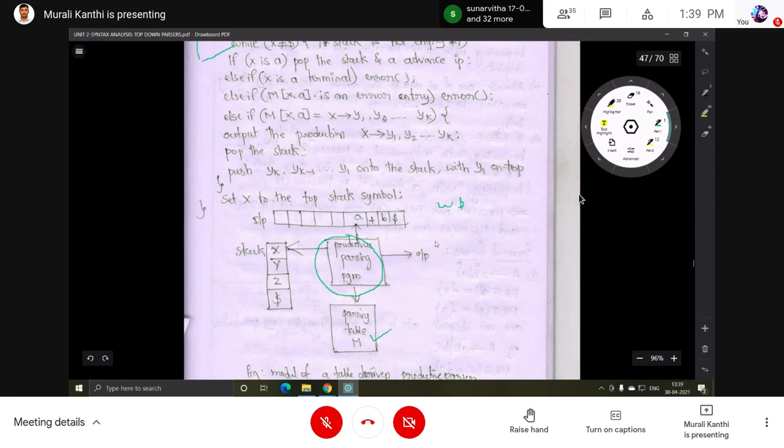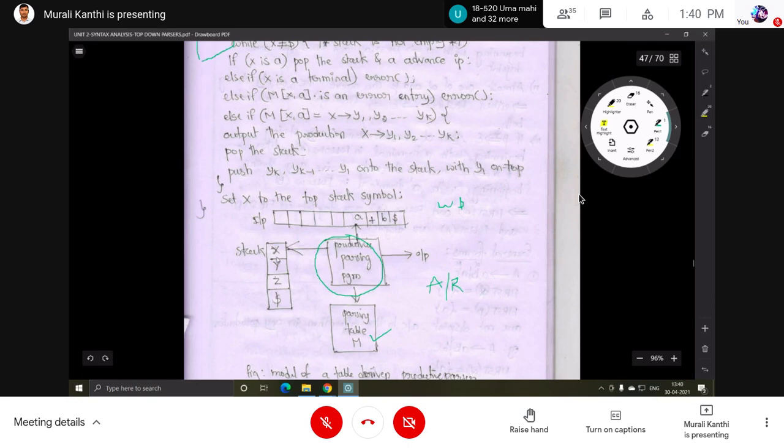Next, the output. The output indicates the action, whether it is accepted or rejected. Accepted, rejected, or error, whatever. This is the output. So what are the components of this predictive parser?